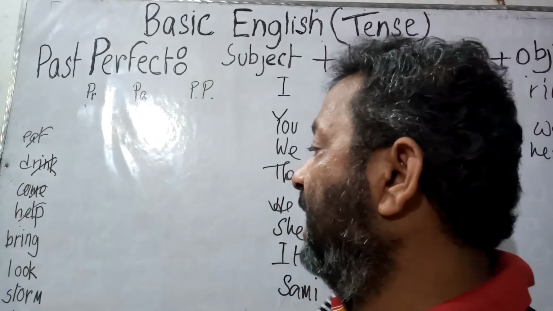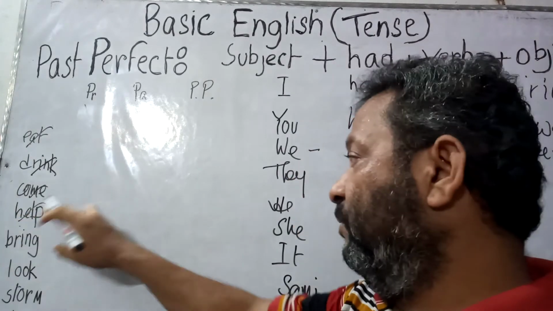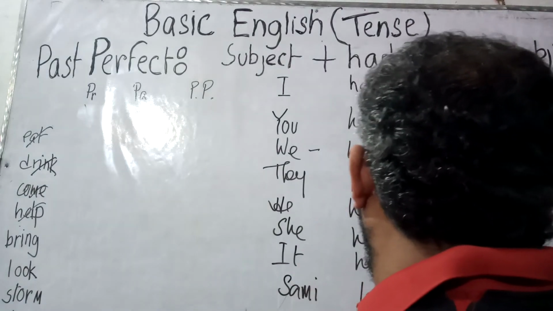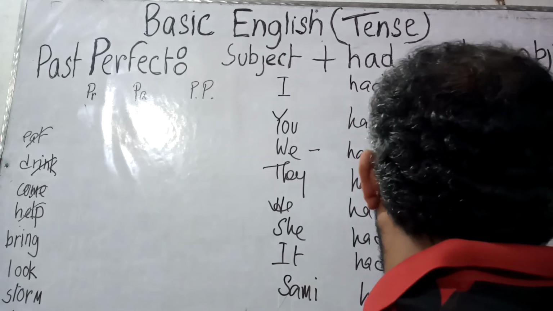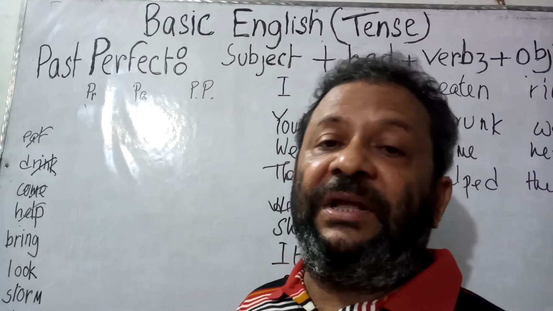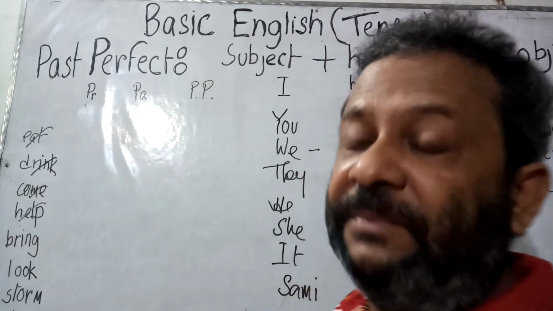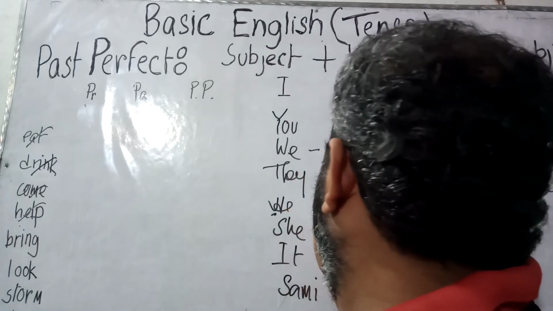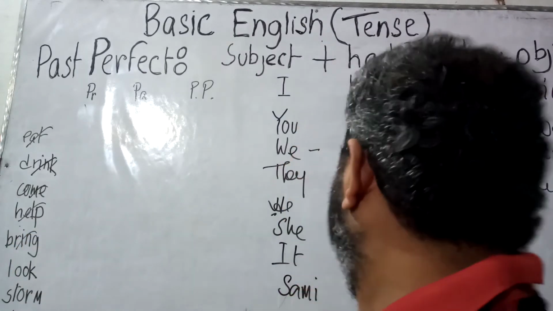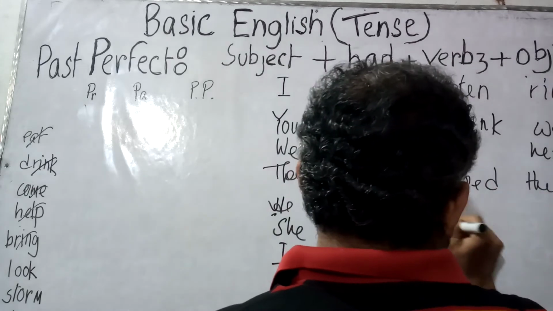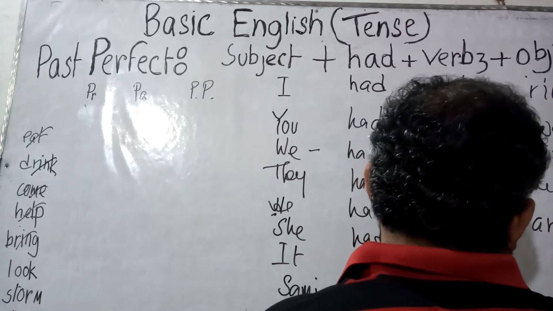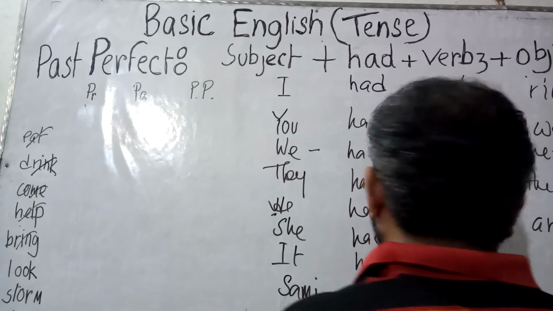Now the verb is help. The verb 3 form of the word help would be helped. They had helped the poor. Instead of the poor, we can use they had helped us. Now when the subject is he and the verb is bring, the verb 3 form of bring would be brought. He had brought an umbrella.